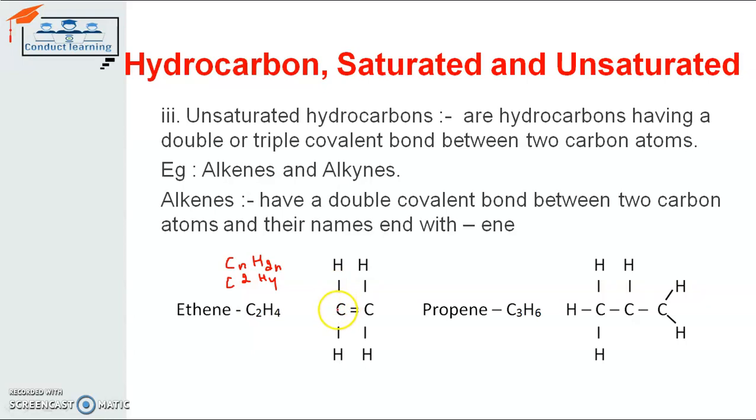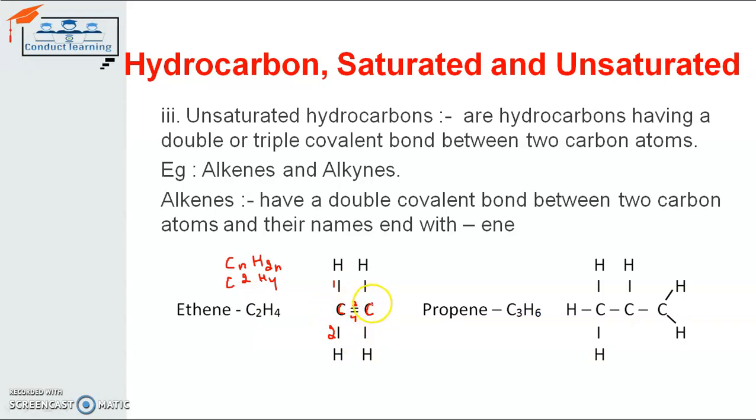So one carbon atom, represented by C, will share one electron with a hydrogen atom here, another electron with another hydrogen atom here, and the third and fourth electrons of that carbon atom will be shared with the other carbon atom. In that way it will complete its covalent bonds. It shares two electrons with two hydrogen atoms and two electrons with the other carbon atom.